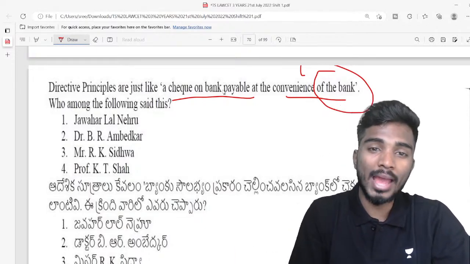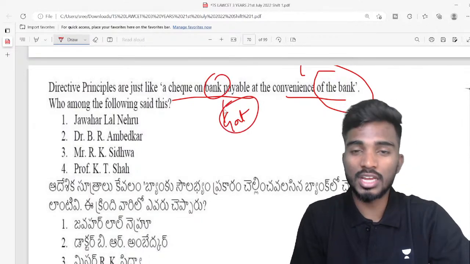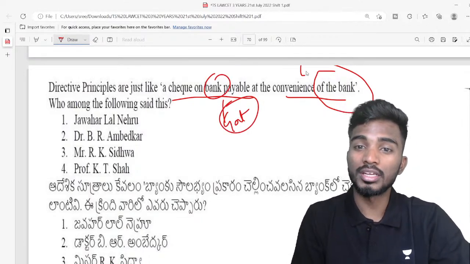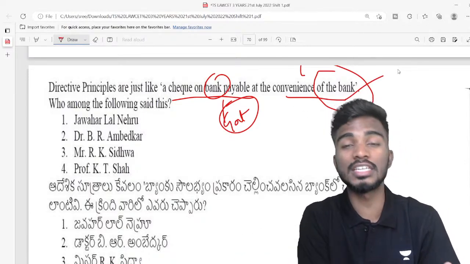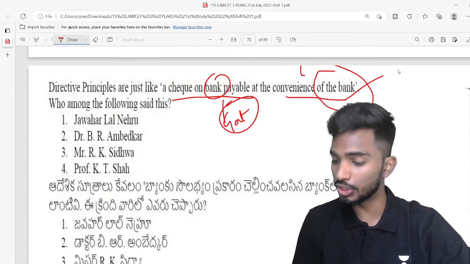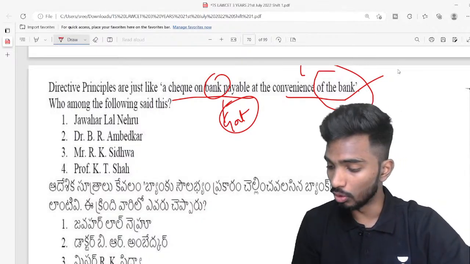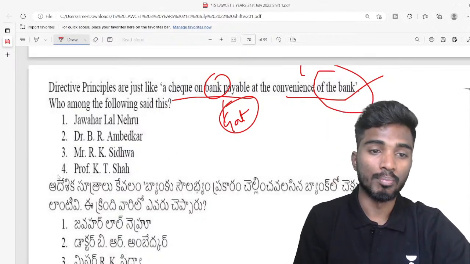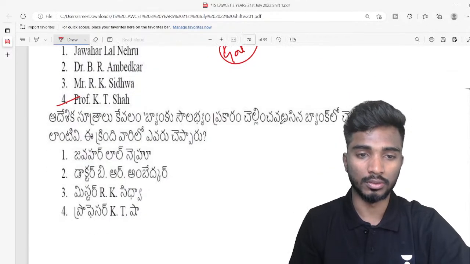Here bank is a government. DPSPs are policies, but it is up to the government whether government has to implement these DPSPs or not. DPSPs ఉన్నాయి కానీ వాటిని ఎన్ఫోర్స్ చేయడం చేయకపోవడం అనేది it is in the hands of government. Very good Nayak. So the answer is Professor K.T. Shah. So K.T. Shah talked about this particular thing.